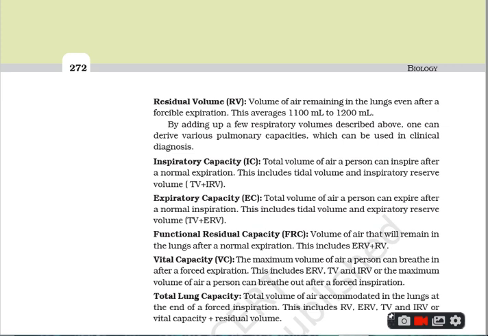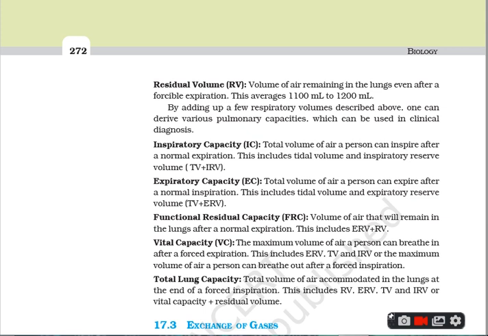Therefore, it includes ERV plus TV plus IRV. ERV is expiratory reserve volume, TV is tidal volume and IRV is inspiratory reserve volume. Next is total lung capacity.